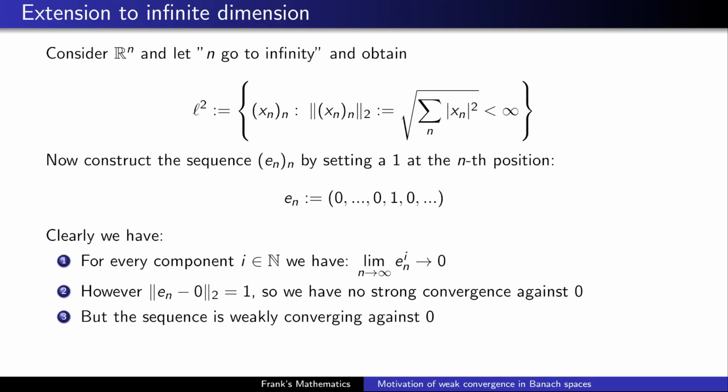So now it's time for a small recap. We started with strong convergence, and from the strong convergence we moved on to the convergence of every component, which is point number 1 here, which somehow is weaker than strong convergence because, as this example shows, we have this property still available that every component is converging, but we lost the strong convergence. However, dealing with components is not always possible. It's possible here since we have something countable, but if you move on to Lebesgue spaces, this is not possible anymore.